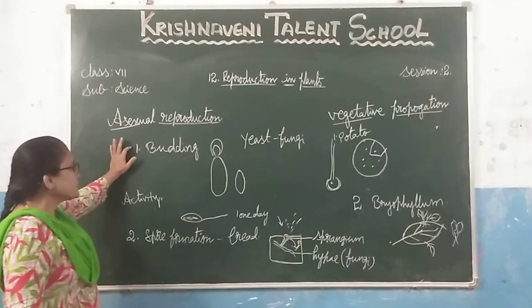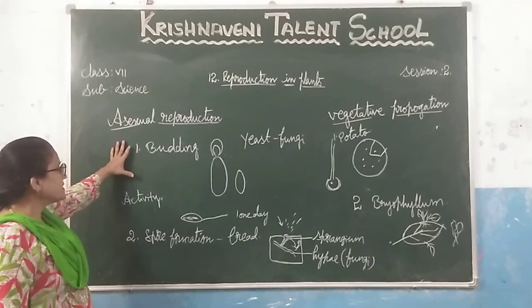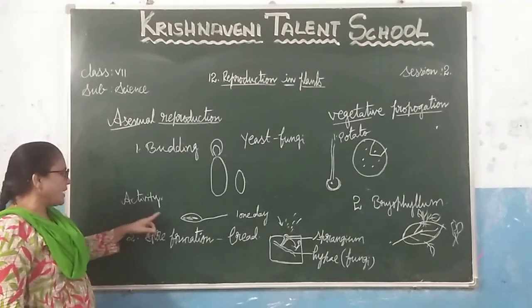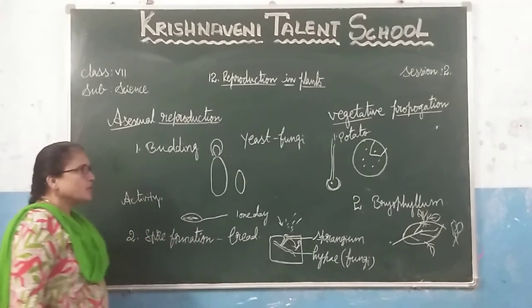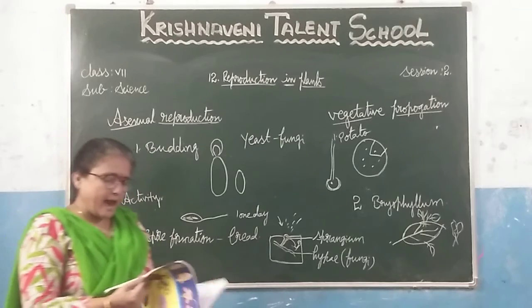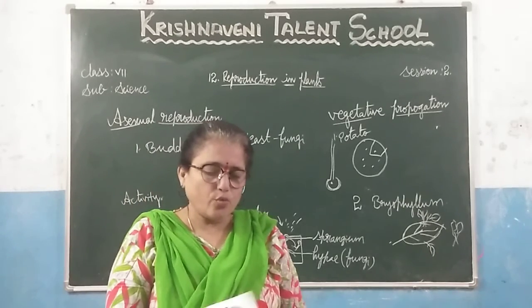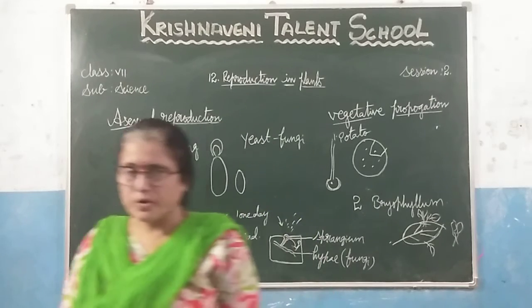Asexual reproduction is the opposite of sexual reproduction. Examples are budding and spore formation. For budding, we have done one activity, and the example for spore formation is bread. With this, your lesson on reproduction in plants is finished. Tomorrow we will go to another lesson, which is about seed dispersal. Okay, thank you.